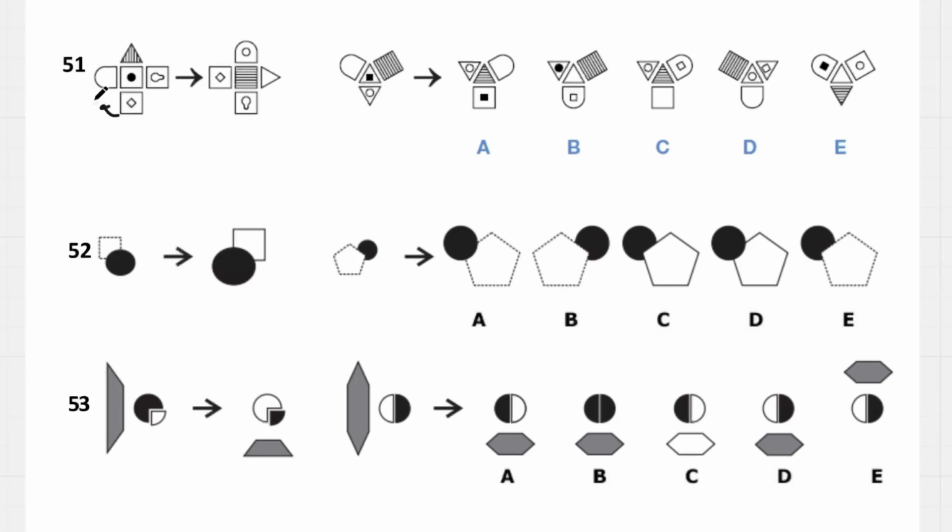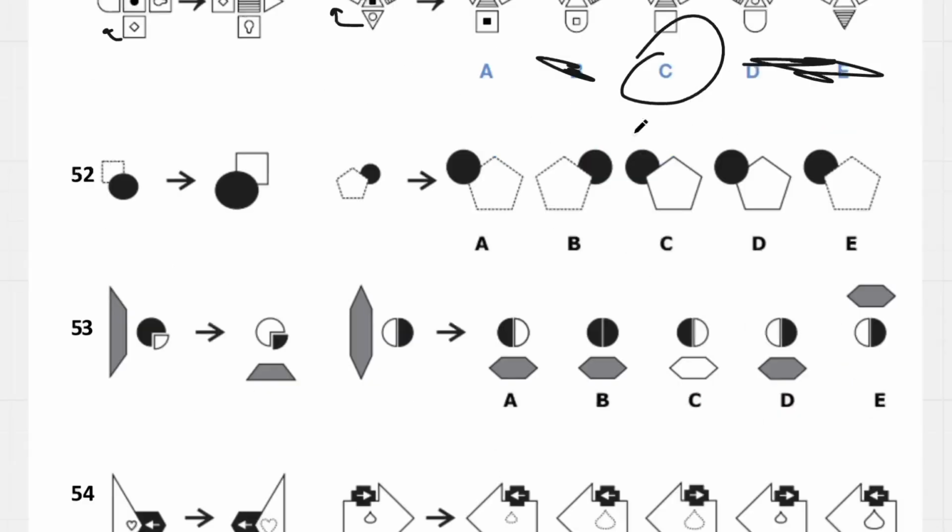So we see that this one, when it does its rotation, it stays the same. Therefore, this one, when it does its rotation, will stay the same. We have the circle, the white circle. That circle has to be white on the left, so you can cross these out. And then the next, when they do their rotation, this will turn white. That hatch goes to white, so this hatch will go to white, it will be C.